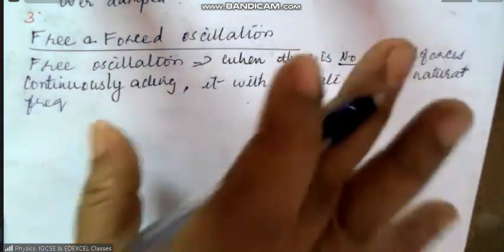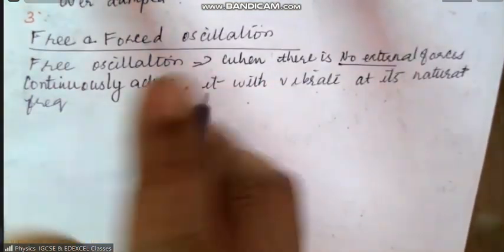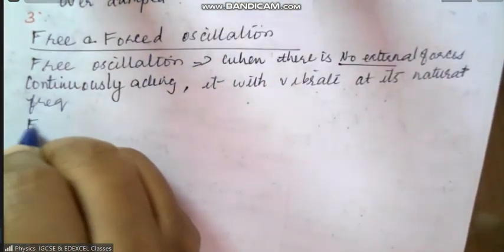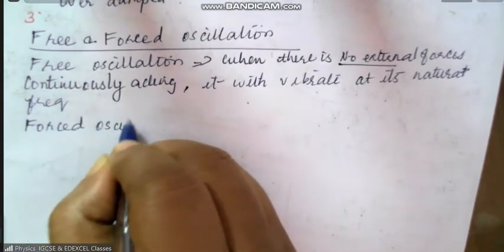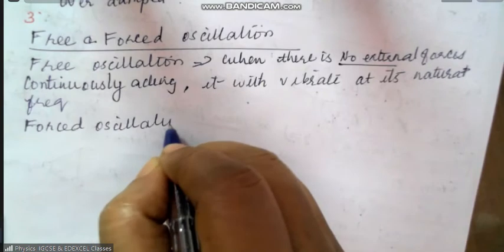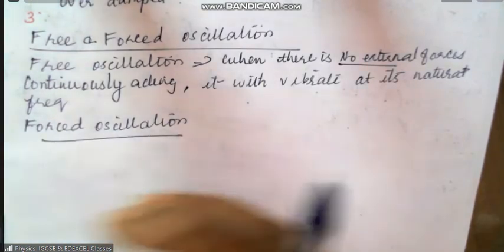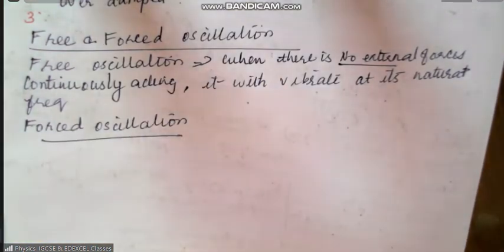Every object has its own natural frequency. Now, what is forced vibration? Vibration or oscillation. Forced oscillation means, for example, this damped one is an example for forced oscillation.